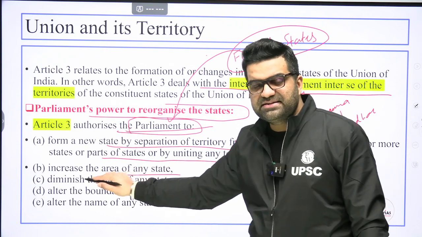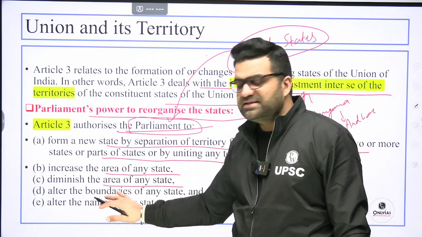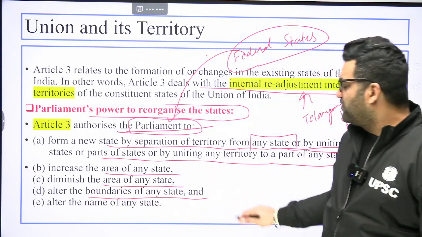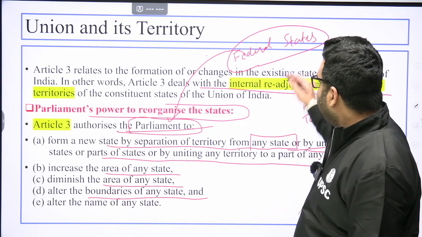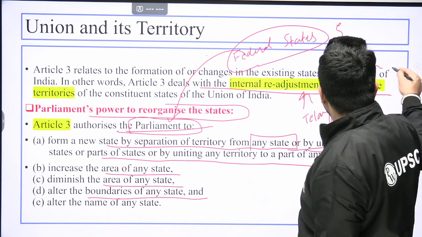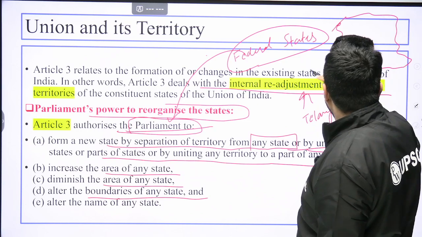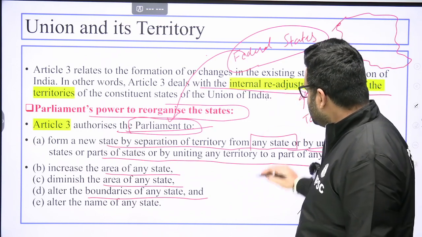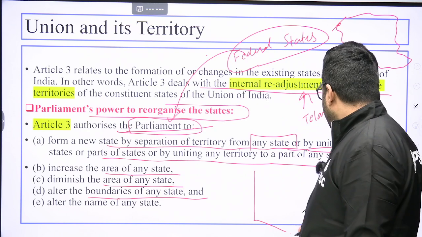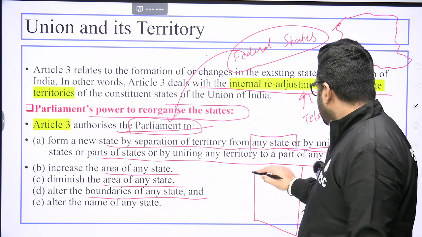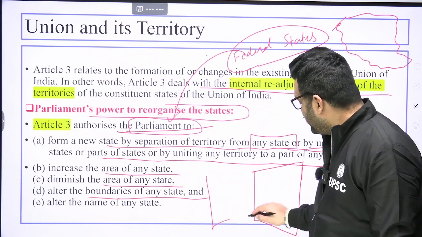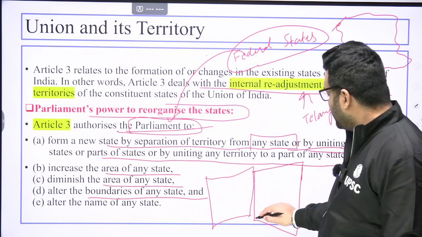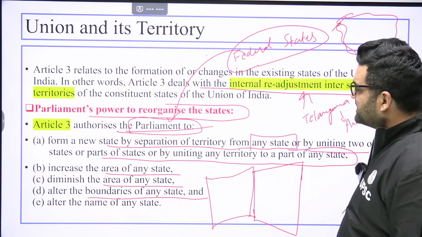Then alter the boundaries of any state. In India, the boundaries of states are haphazard. But in some countries, USA, Canada, etc., boundaries are very well like a line of scale. This is how they fit into each other. But in India, boundaries are more like a jigsaw puzzle.